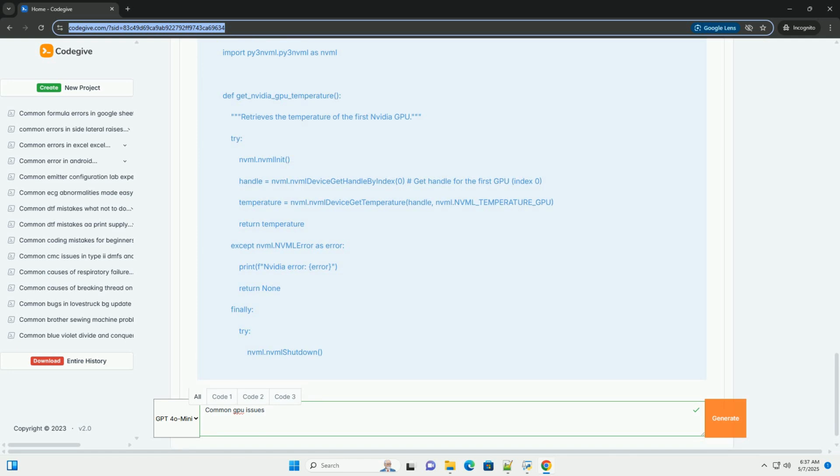Error messages related to power supply issues might appear. Overheating. An undersized or failing PSU can cause the GPU to draw more current than it should, leading to overheating. Troubleshooting. Check PSU wattage. Ensure that the PSU has sufficient wattage for the GPU and the rest of the system. Use a PSU calculator to estimate the required wattage.